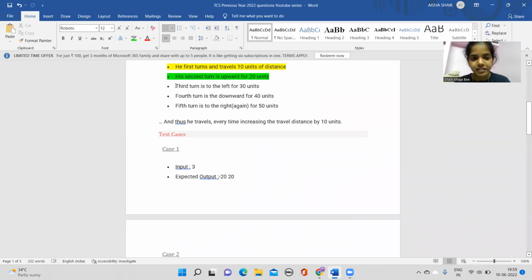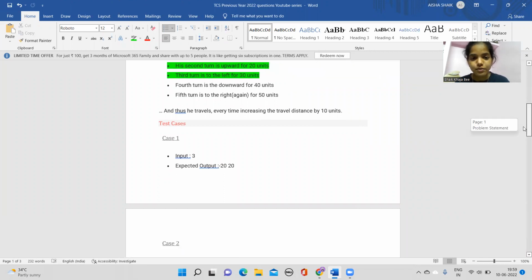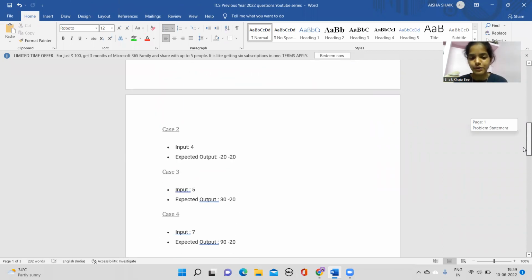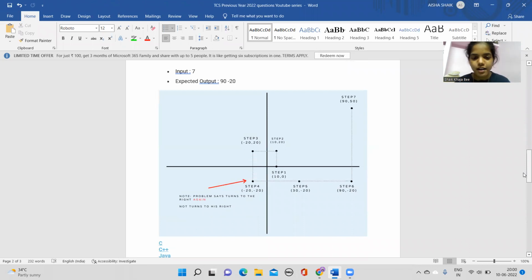Next, the third turn is to the left for 30 units. So he's having the third turn, and that is to the left for 30 units. If you just genuinely see, how much is the distance from here to here? It's 10 units, and from here to here, you just have to think normally, like 10 and again 10. Because to the left you'll have 20 units, whereas the left part will always be negative in the graph. So you take it as minus 20. Whereas 10 is covered over here, minus 20 is covered over here, totally it is 30. Likewise, y doesn't change because it is in the same axis.